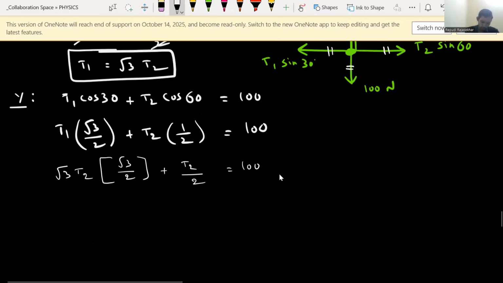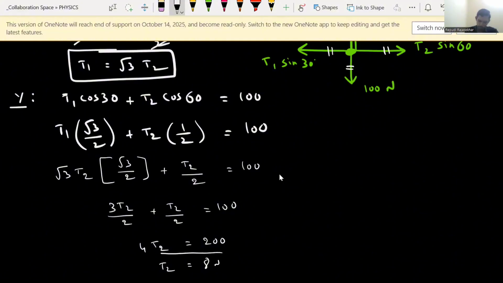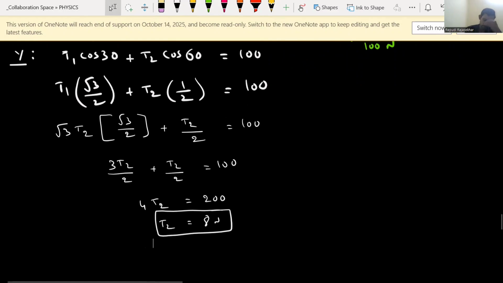Root 3 into root 3 we can write as 3T2 by 2 plus T2 by 2 equals 100. So this is 4T2 equals 200.